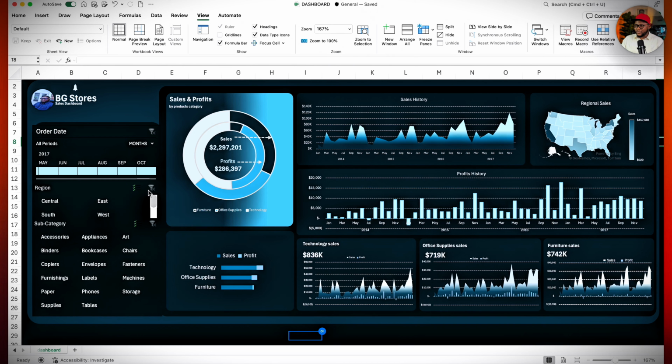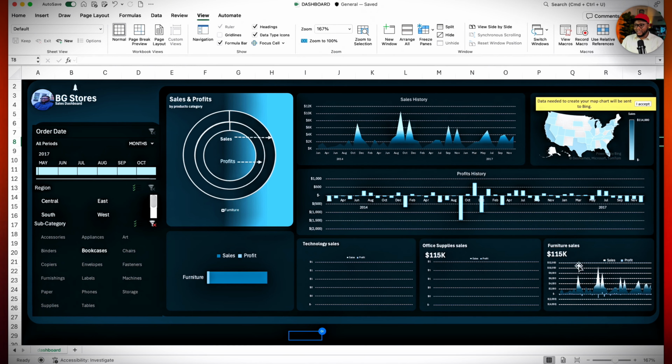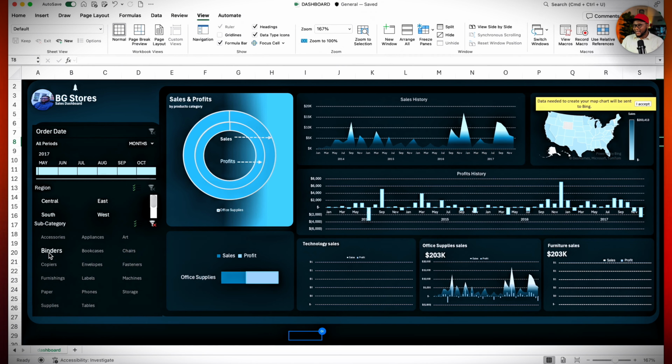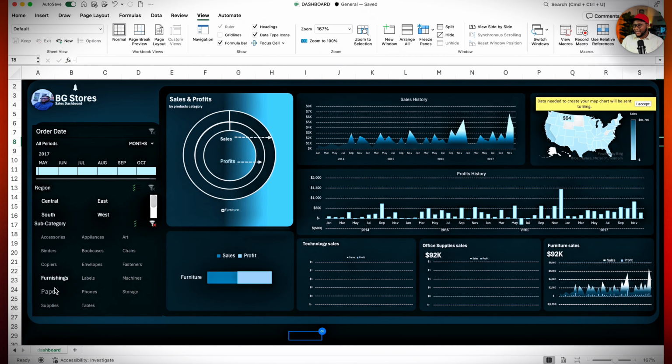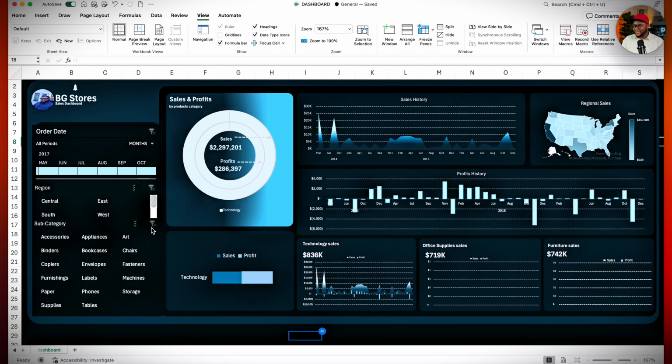I can deactivate it right here, and I can decide to go into the subcategory to look at how each, of course, technology sales, office supplies, and furniture, they have products under them. So under technology sales, we have products. I can decide to look at appliances. I can decide to look at bookcases, which is obviously furniture. I can decide to look at binders. I can decide to look at furnishings. I can decide to look at machines, which is under technology. So this is what we mean by interactive dashboard, and I can disable it.